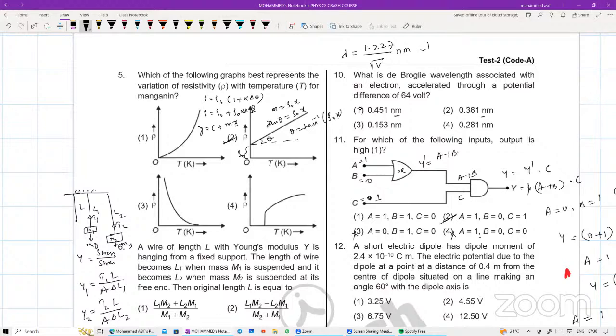So that will be equal to 1.227 divided by root of 64. Root 64 means, what is root 64? 8 times 8 is 64. So it is 1.227 divided by 8. That will be equal to 0.153 nanometers. Third option. So I have done the 10th one.